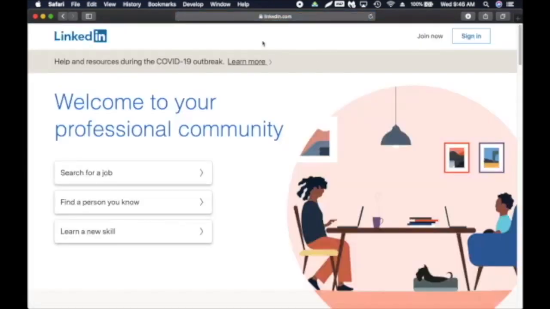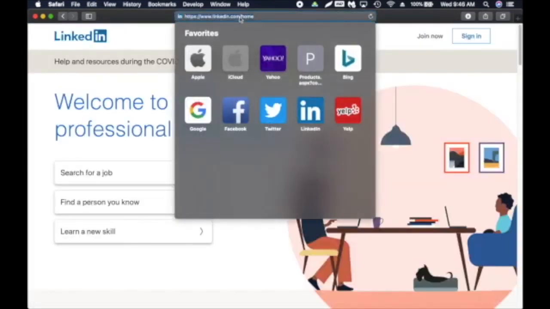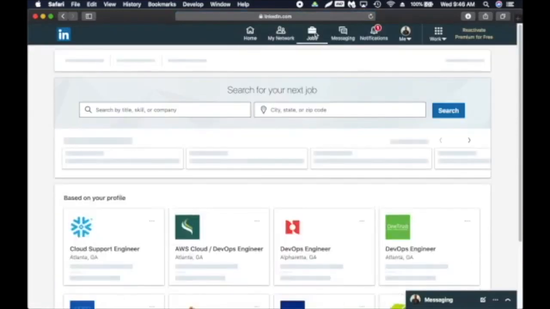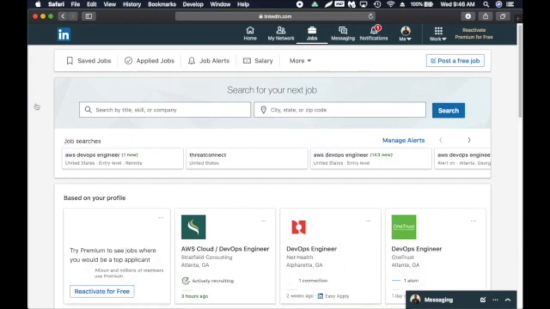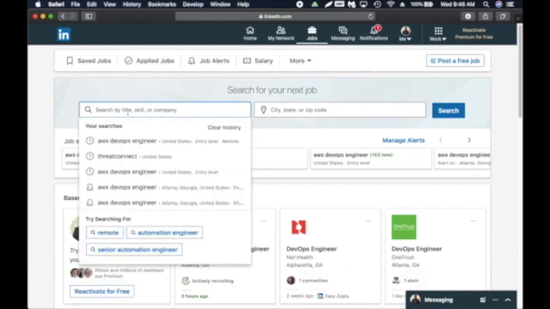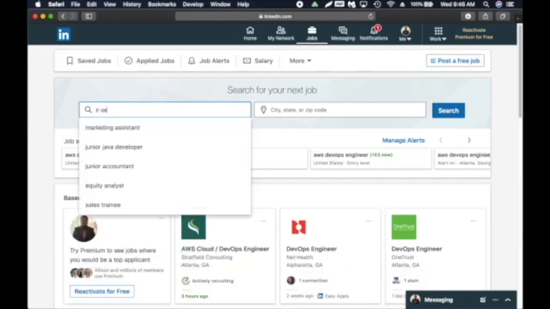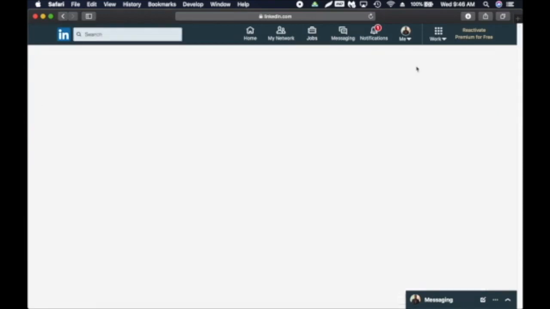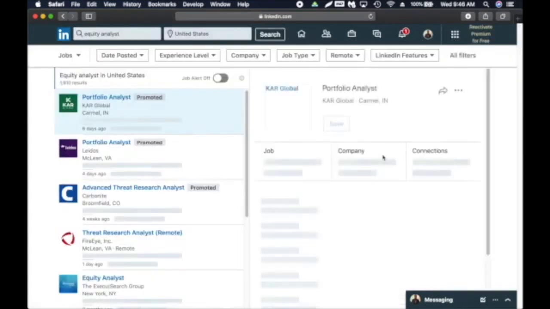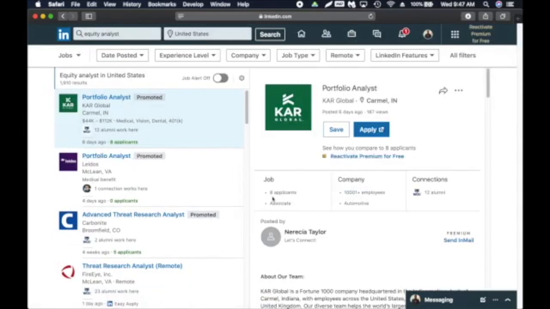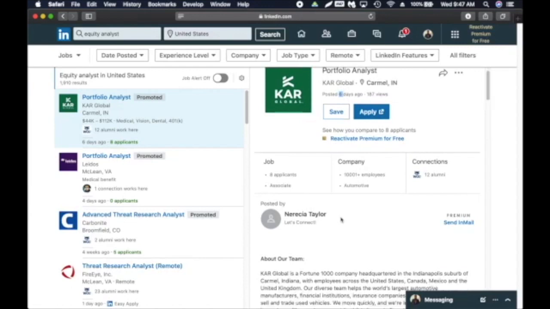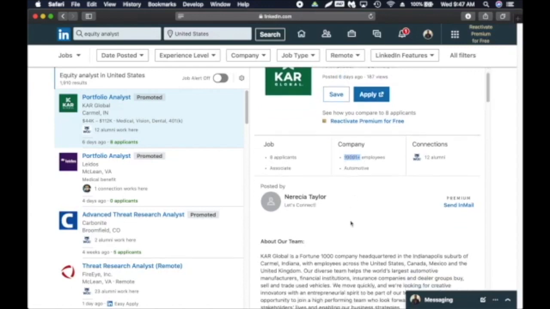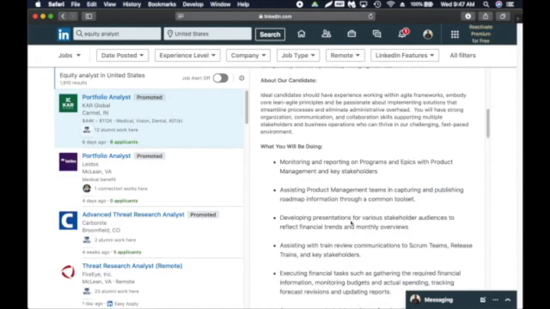Let me show you a few other job search engines or sites. I'm going to go quickly because the idea is the same, right? What I really wanted to show you is the job search features for LinkedIn. So here you can search junior QA analyst. I'm not going to enter any city, so search all over USA. And this is a very good tool. As you can see here, it was posted 6 days ago, and there are 8 applicants. The company is pretty big, more than 10,000 people, and it gives you an overview.